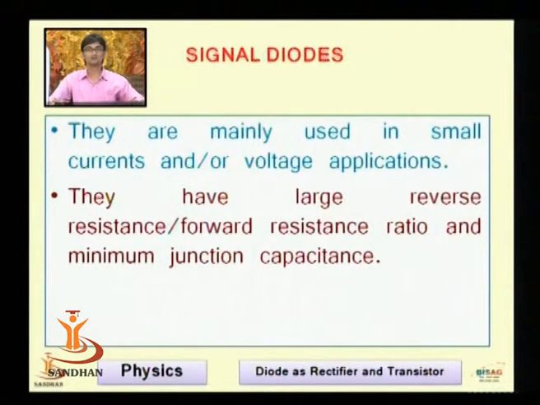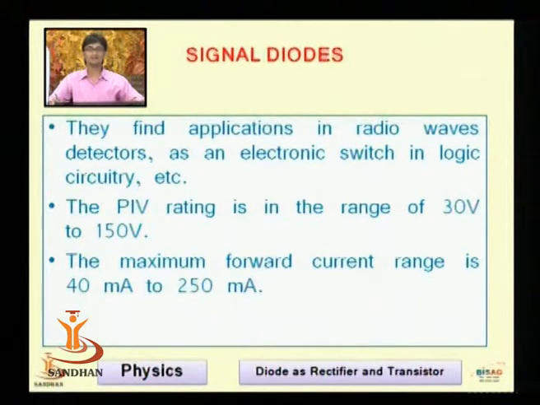First of all, the signal diodes are mainly used in small current and small voltage applications. They have a large reverse resistance to forward resistance ratio and minimum junction capacitance. This word, junction capacitance, is very critical. We will see it when we look at the varactor diode. Signal diodes find applications in radio wave detection, electronic switches, and logic circuits.